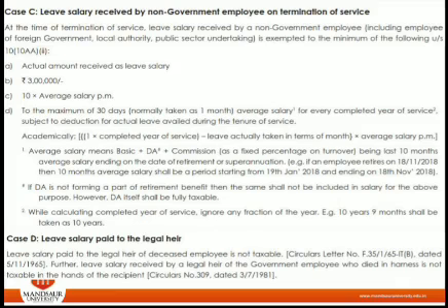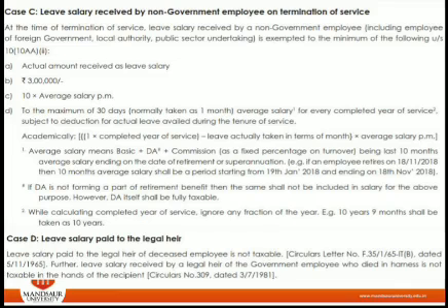In this case, we have to identify 3 or 4 categories, out of which the minimum is to be exempted under section 10(10AA), right? For that purpose, the first point, as you can see on the slide, is the actual amount received as leave salary. Whatever amount of leave salary is actually received is point A.